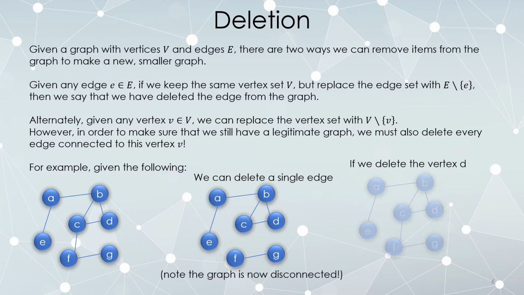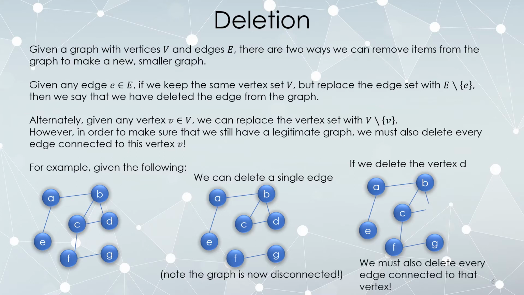But what would happen if I tried to delete the vertex D? So here's the original graph. If I simply delete the vertex D, now we have some edges that don't make sense. So we have to also delete all the edges that used to connect to the vertex we just removed. So this would be the graph accomplished by deleting the vertex D. So deleting an edge, very straightforward. Deleting a vertex also requires you to delete the edges connected to that vertex. But this is a way of making subgraphs.